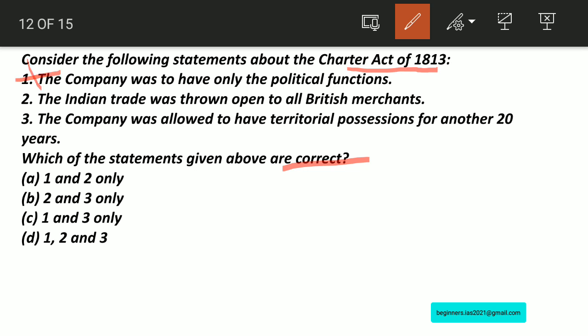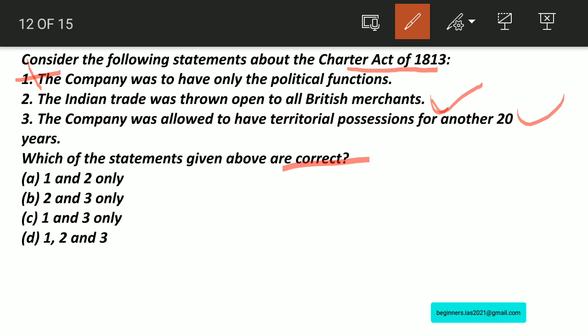If you take statement number 2, yes, the Charter Act of 1813 made the trade open to all the British merchants. Therefore, this statement is right. Yes, this statement allowed the territorial possession for another 20 years. That is the Charter Act of 1833 also.